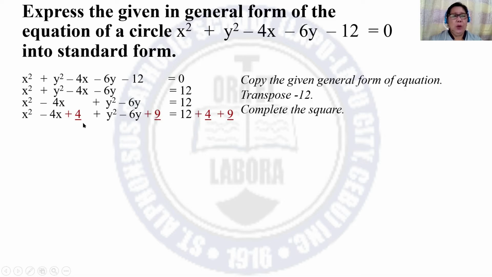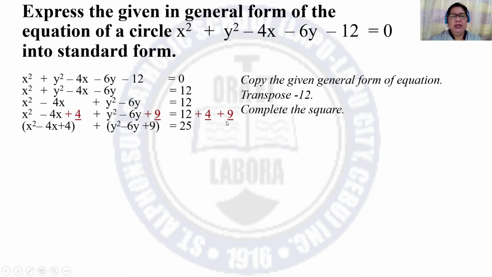Since you added 4 and 9 here, you also add 4 and 9 to the other side to balance the equation. And then, this is the first perfect square trinomial, x squared minus 4x plus 4. And the second perfect square trinomial is y squared minus 6y plus 9.